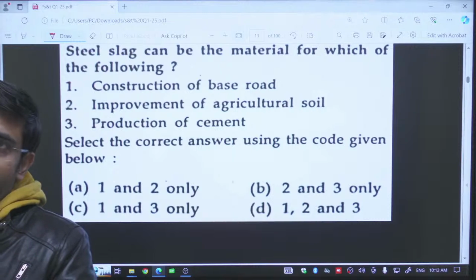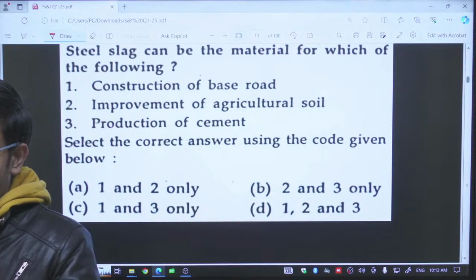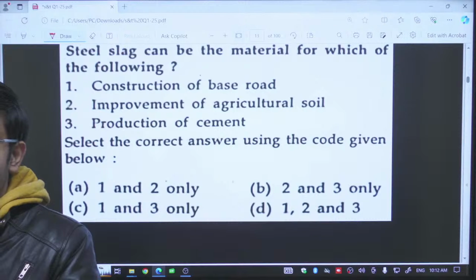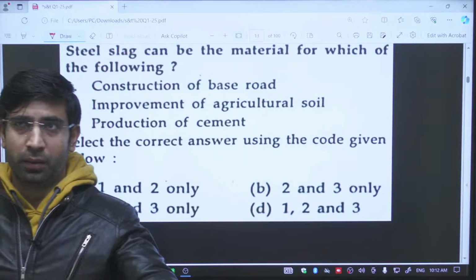Production of cement, yes, we can use it for the production of the cement. Reason being, here we are having number of metal oxides as well as the mud that can replace the Portland cement. So third statement is also right, and the right answer will be D, 1, 2 and 3.